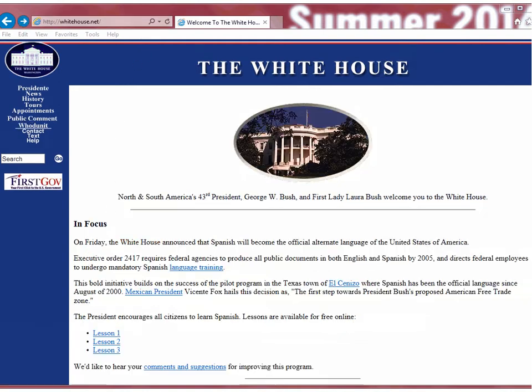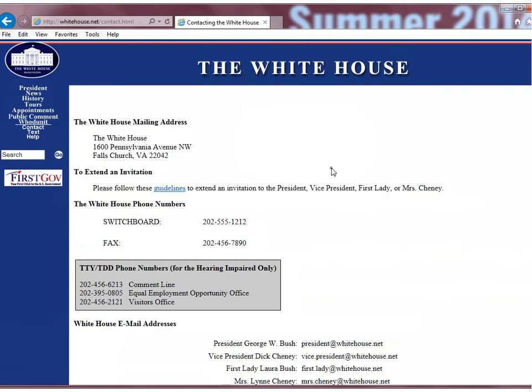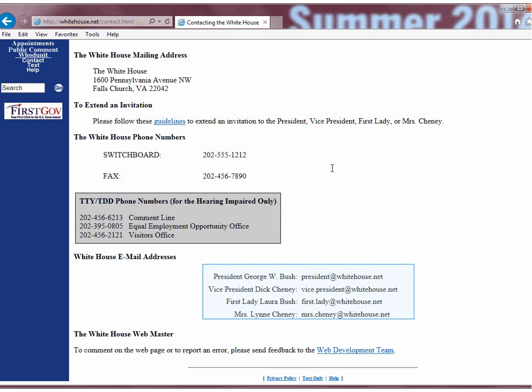The last thing that we consider when looking at a web resource is the overall currency and accuracy of the information. In other words, we ask, is the information on the source up to date? Are all the links functional? If we look on this website, we will see that some of the information seems to be out of date. For example, on the main page, we will notice under the picture that the website still recognizes and notes that the current president is George W. Bush. Something that is also seen on the contact page, if we click on contact and see the different persons whom you can contact.